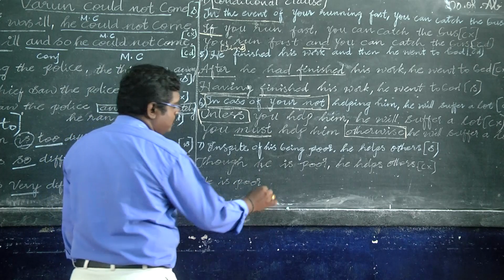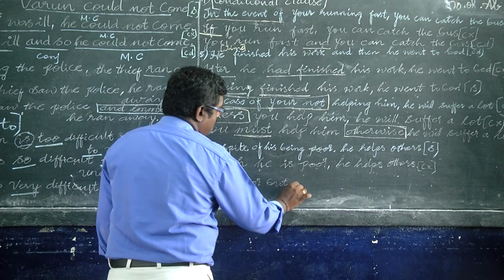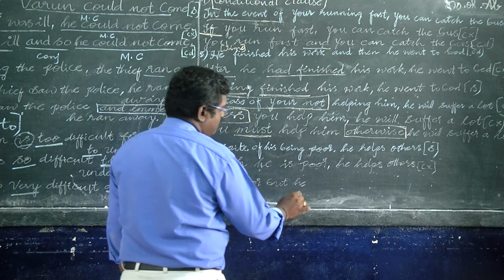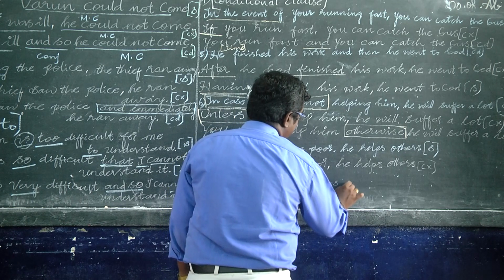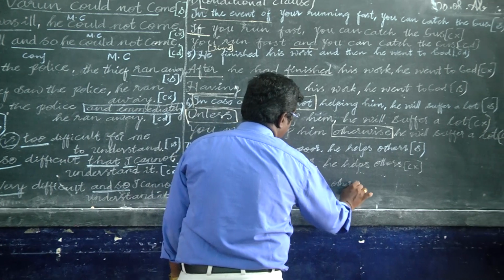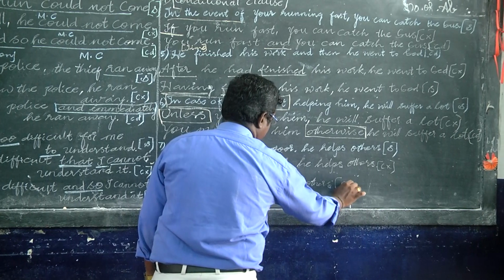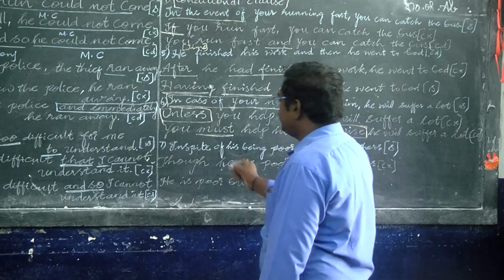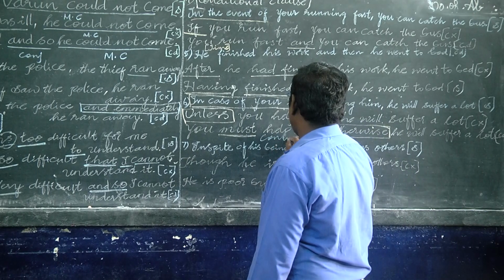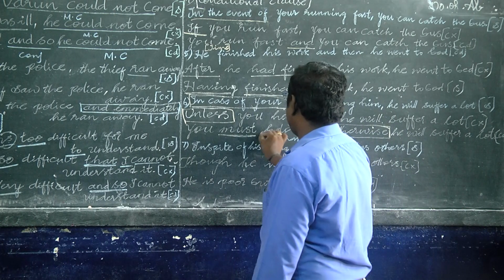He is poor but he helps others. The compound form. So the type is the contrast type, the opposite type.